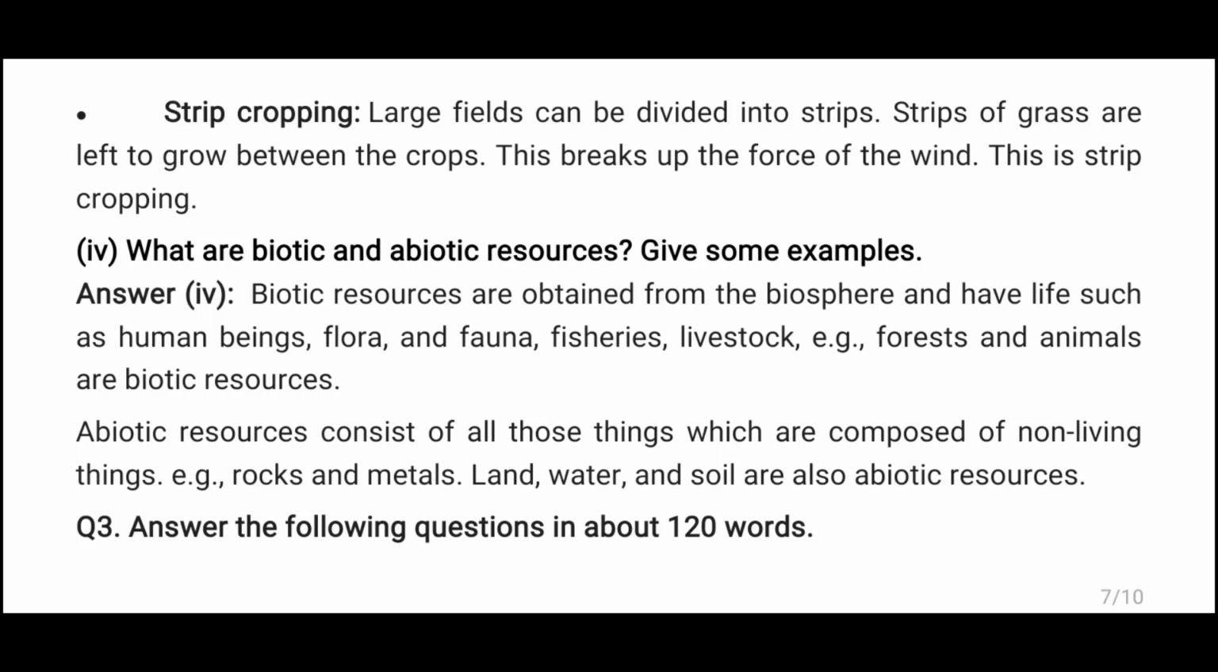Strip cropping. Large fields can be divided into strips. Strips of grass are left to grow between the crops. This breaks up the force of the wind. This is strip cropping. What are biotic and abiotic resources?